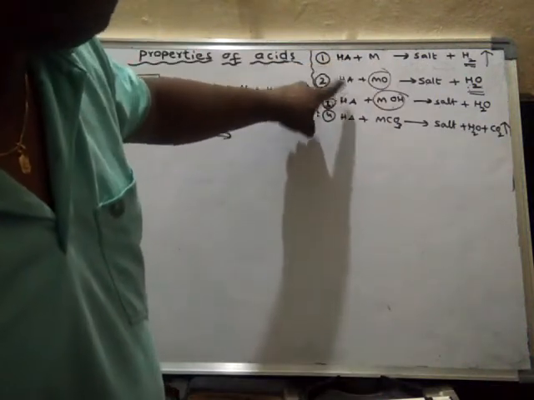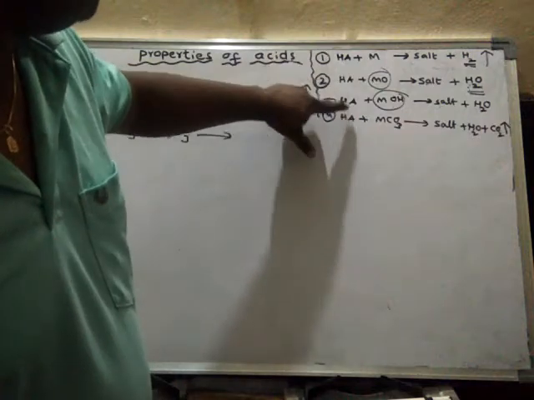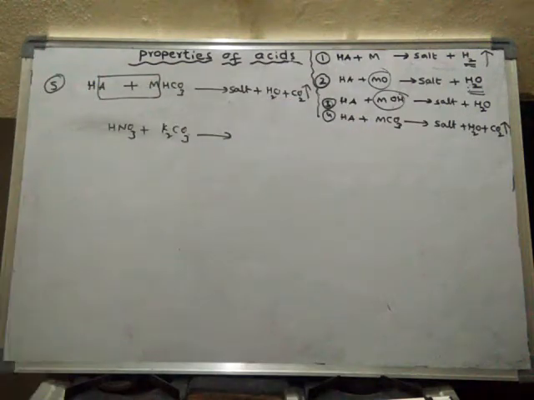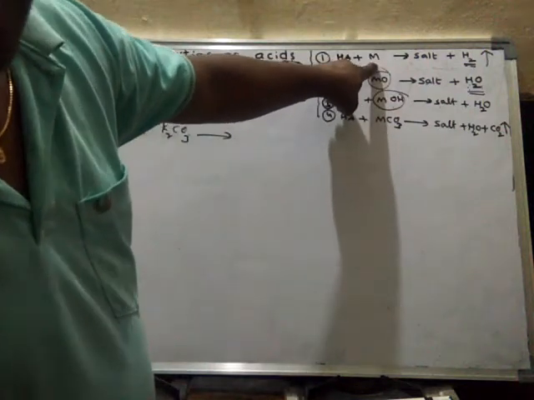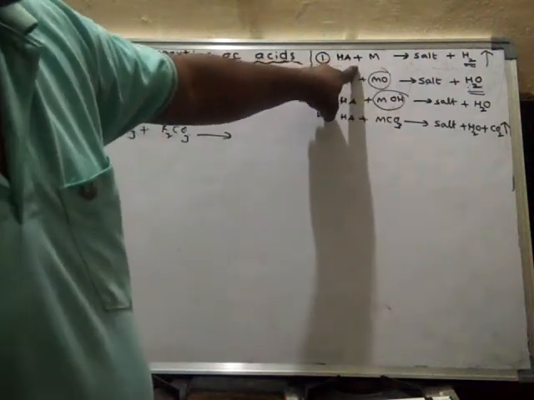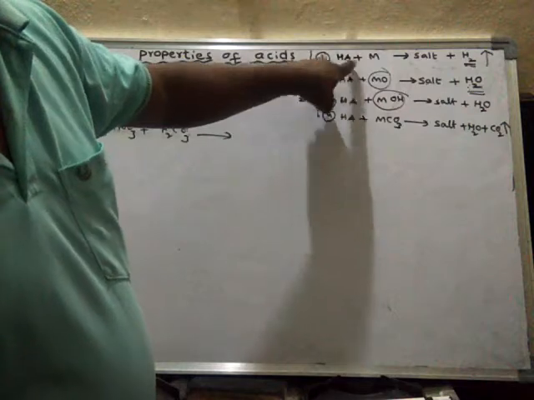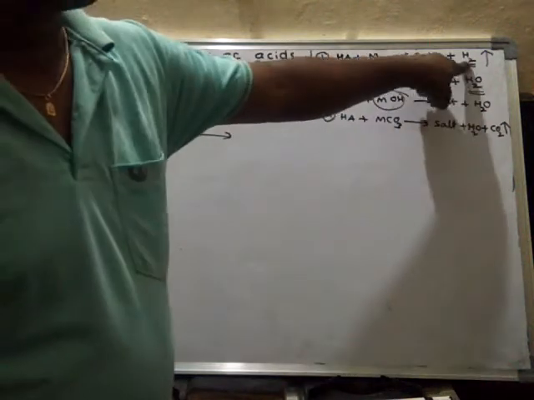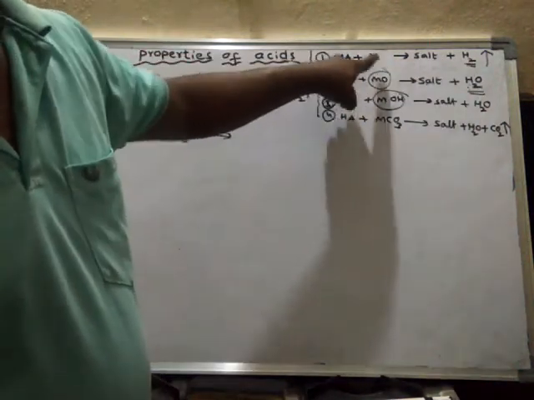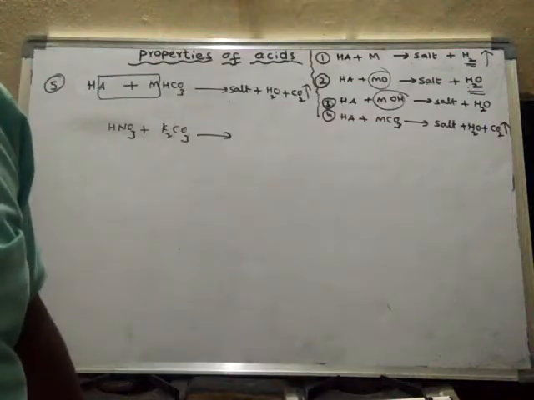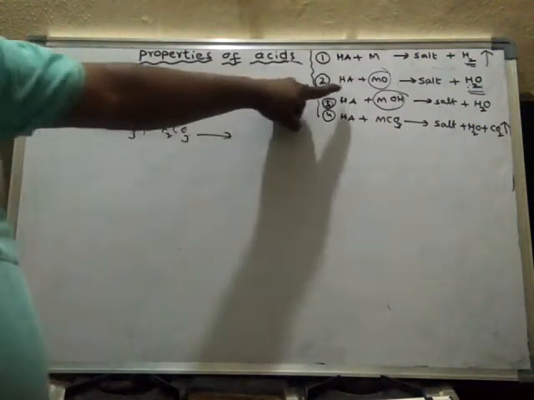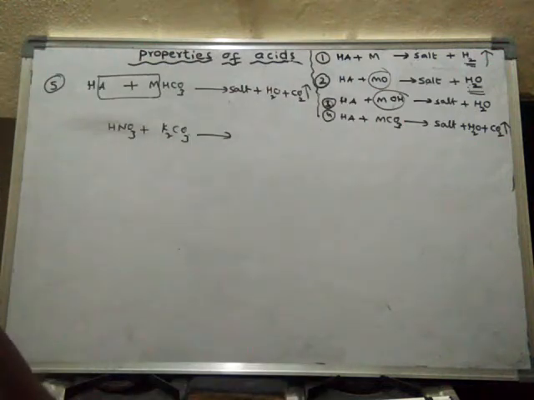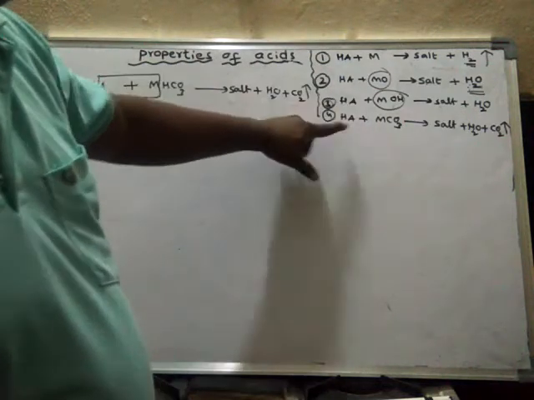In all the other cases we may take nitric acid also. With metals, nitric acid should not be taken because nitric acid cannot react with metal to form hydrogen. When nitric acid reacts with metal they form oxides of nitrogen along with salt. But in all other cases we may take any dilute mineral acid, even nitric acid.